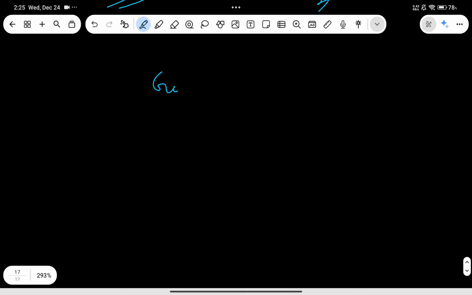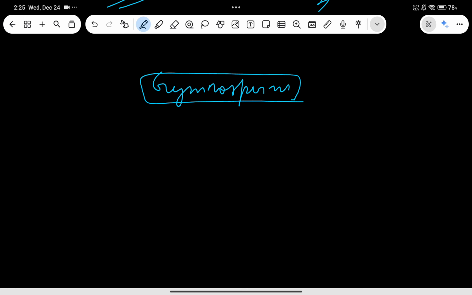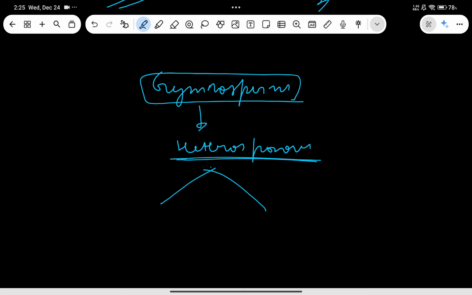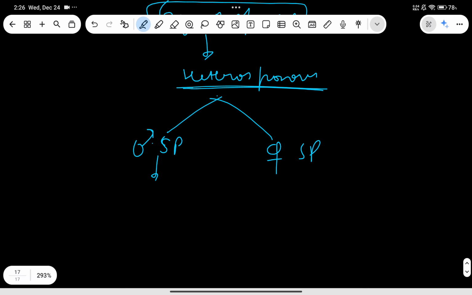In the case of gymnosperms, they are also heterosporous, which means they have both male and female types. So the male sporophyte will give rise to the same thing, the sporophyll and everything.